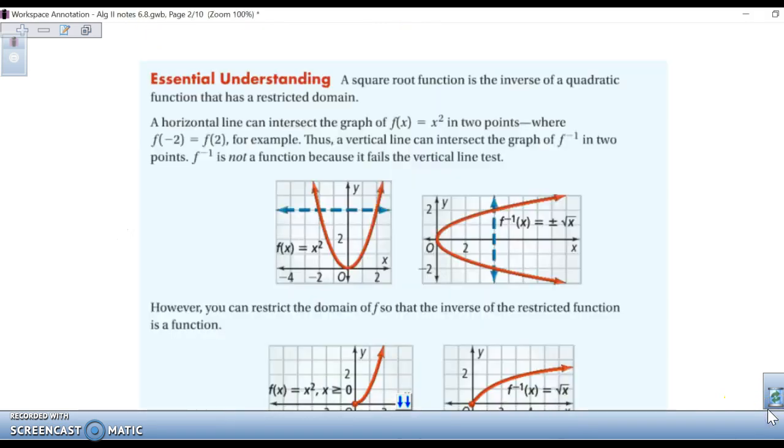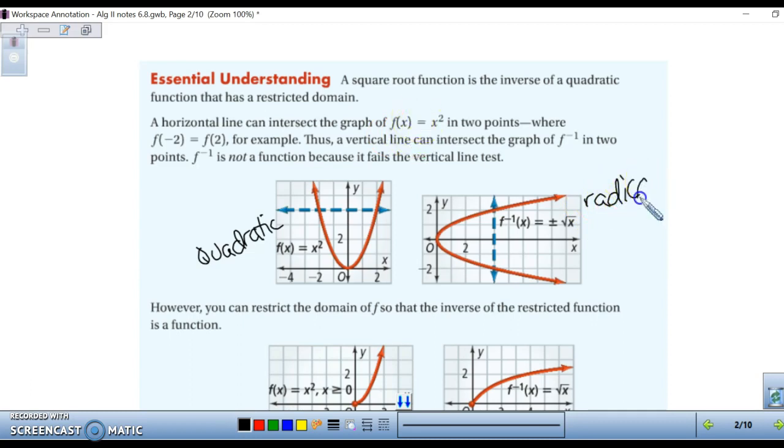So in your notes, there's a better picture. I can't draw very well, so here it is. This is your regular parabola, so this is of your quadratic. And notice, looks just normal. When you take the inverse of a quadratic, you get a radical function. And notice that your parabola is now sideways. Well, when we look at this graph, it does not pass the vertical line test, so it's not technically a function.